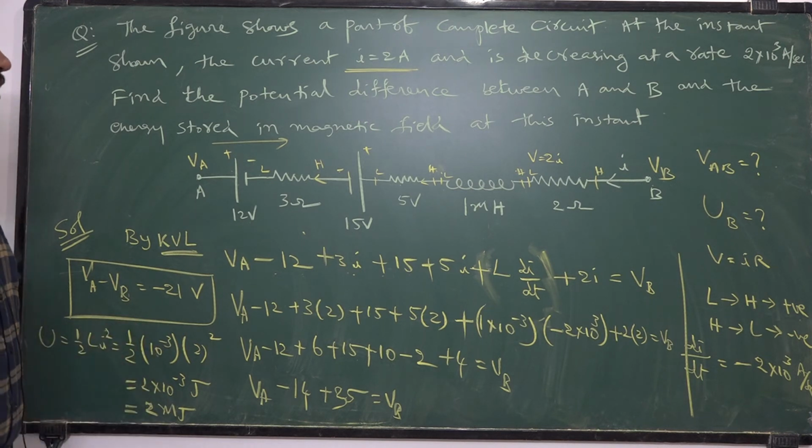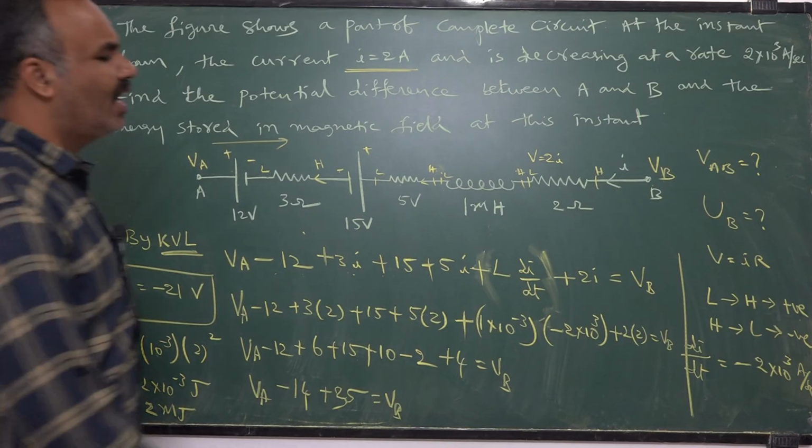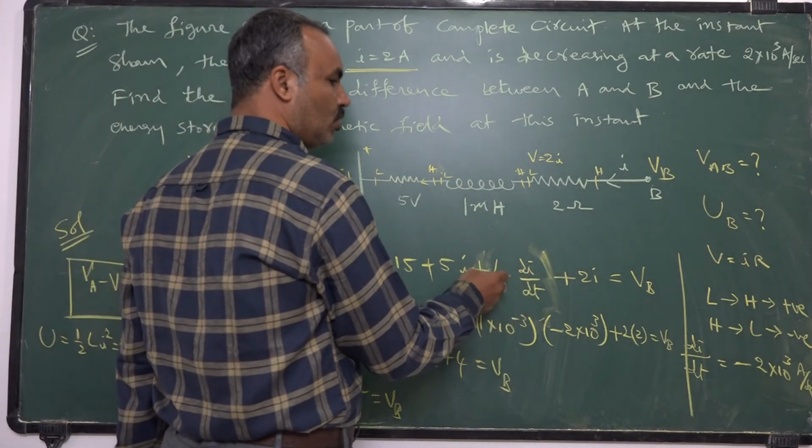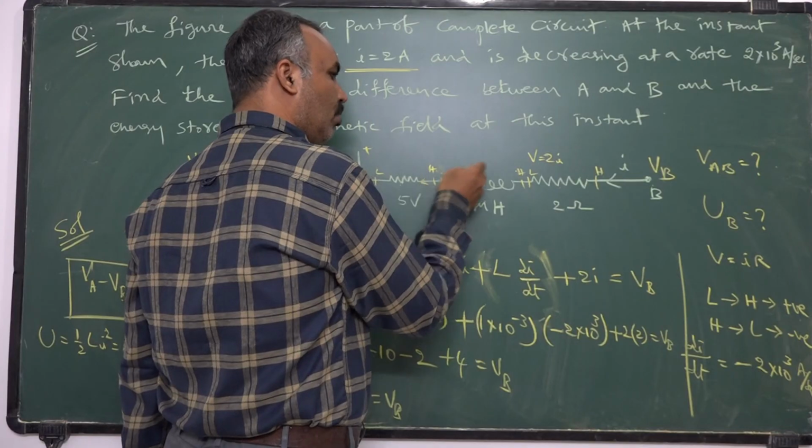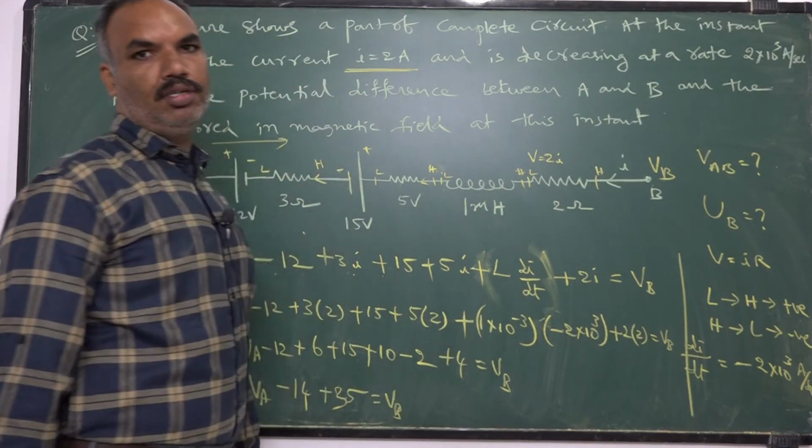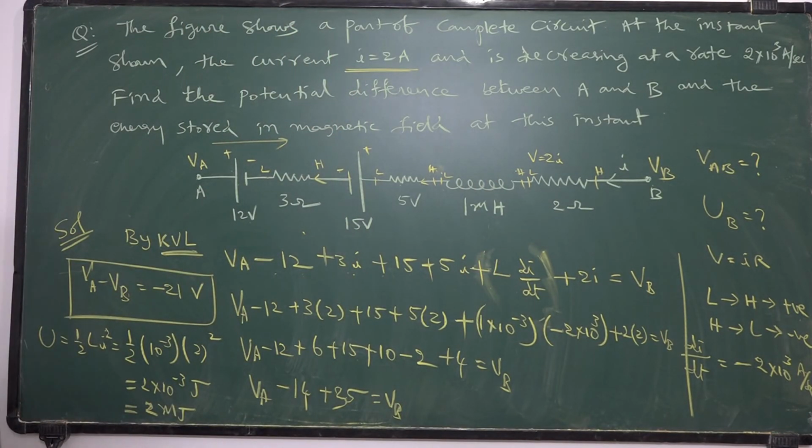We applied this, and we should not get confused with the signs of the terms. Always the potential drop at the resistor is given by V is equal to IR, potential drop at the inductor is given by L into dI by dt. You take directly L into dI by dt, whether it is positive or negative, you judge. You are going from low to high, so you should take positive. That is very simple.